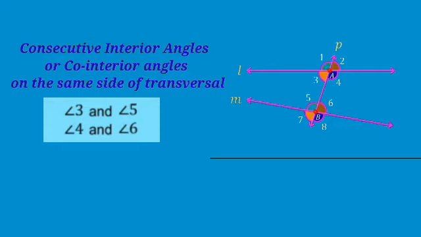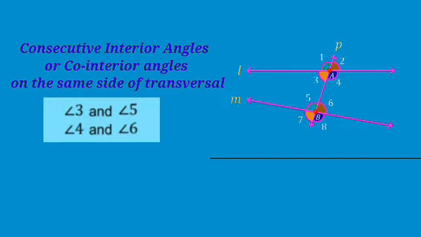So there are two pairs of consecutive interior angles which lie on the same side of the transversal: angle 3 and angle 5 is the first pair, and the second pair is angle 4 and angle 6.